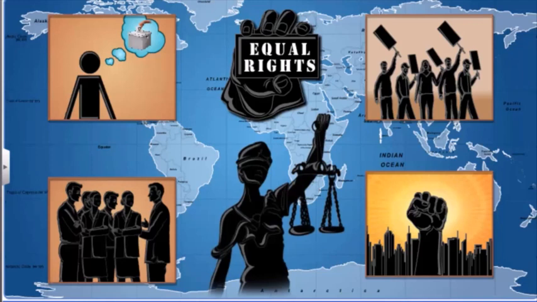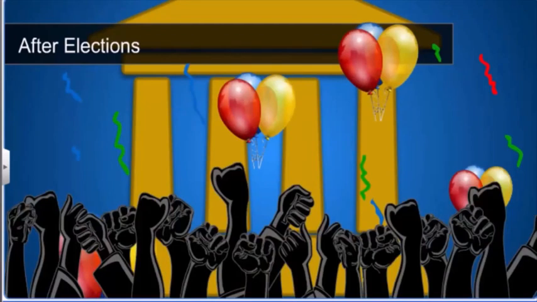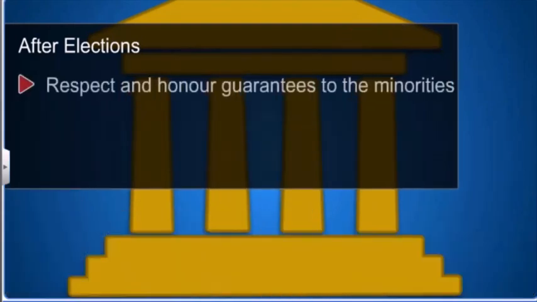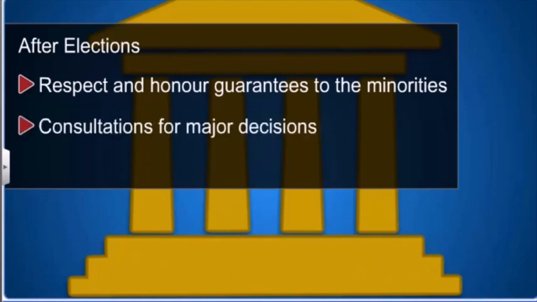Now, let's consider the conditions that apply to the way a government is run after an election. Winning an election does not entitle a democratic government to do whatever it likes. The government in power needs to respect and honor the guarantees to the minorities. Additionally, major decisions cannot be taken without going through a number of consultations at every step.